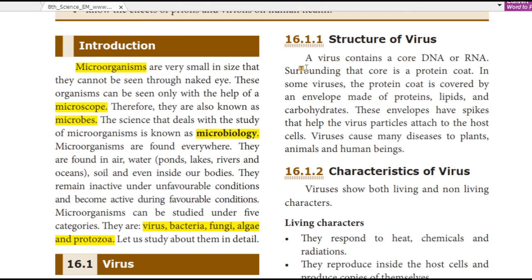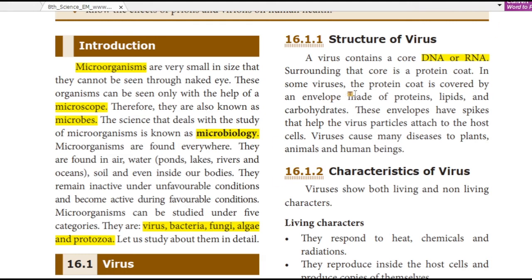So what is it? A virus contains a core, DNA or RNA. Surrounding the core is a protein coat.